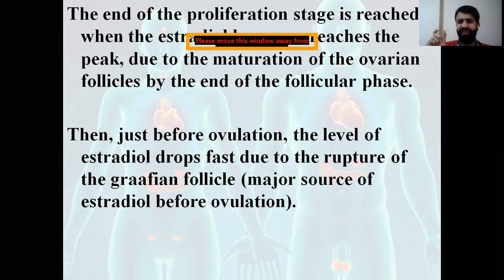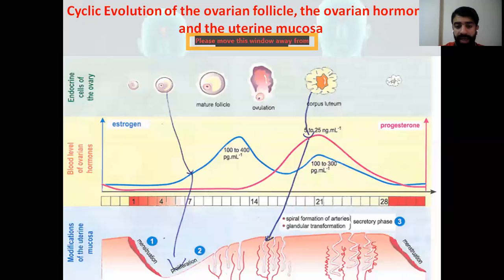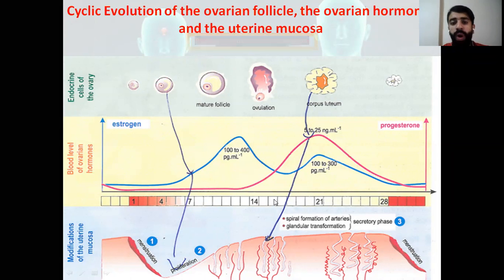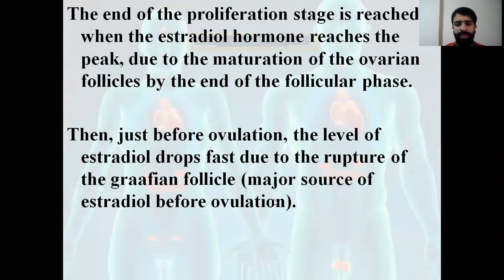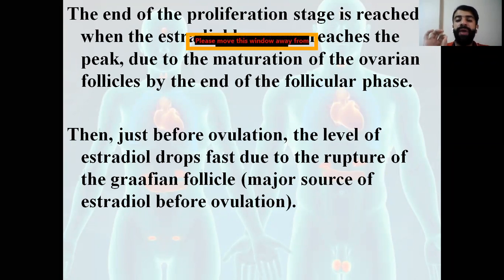Two to three days before ovulation, the level of estradiol, as you see here, drops down, it falls rapidly. Why? Due to the rupture of the follicle. So due to the rupture of the Graafian follicle, the level of estradiol will drop just before ovulation, where the Graafian follicle is the major source of estradiol before the ovulation.